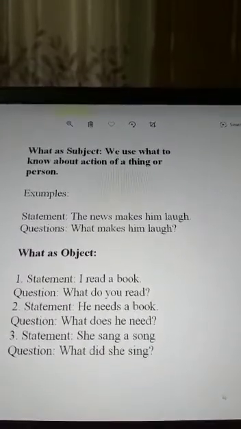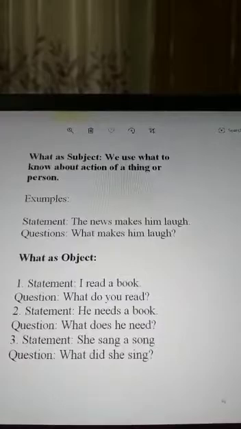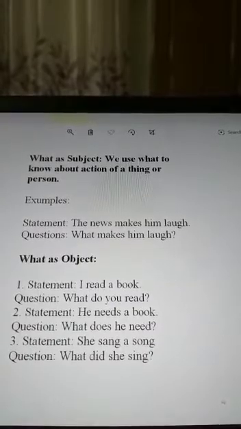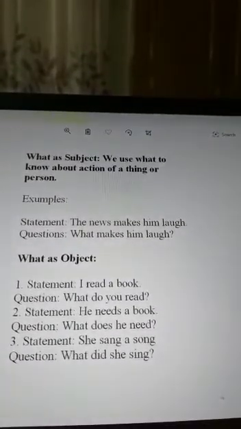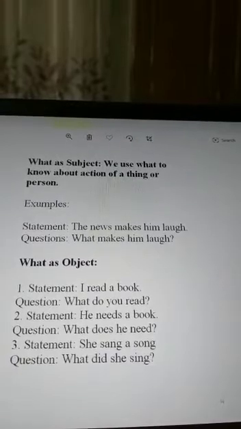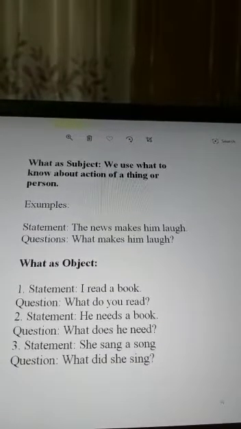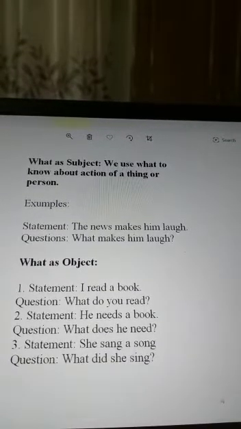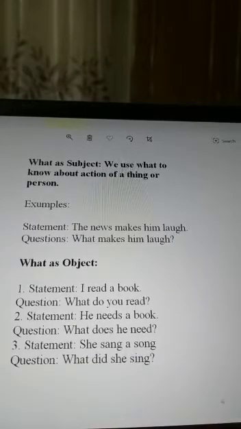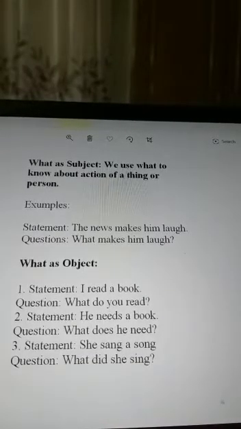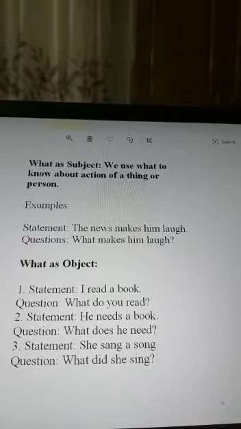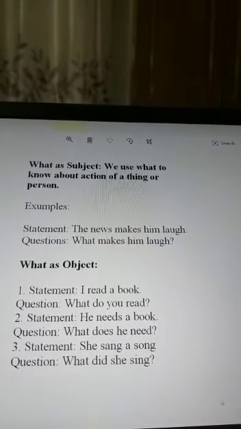Then, what as subject. We use what to know about the action of a thing or person. Go through the examples. The news makes him laugh. What makes him laugh? Very easy.